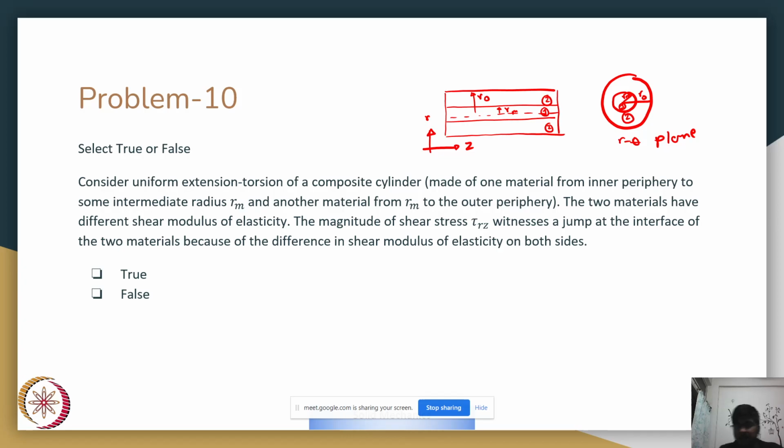So, firstly, where would tau RZ act on the boundary? So, this is where the tau RZ would act, right? Is this correct? Is this where tau RZ would act? Am I audible? Or have I made a mistake here?